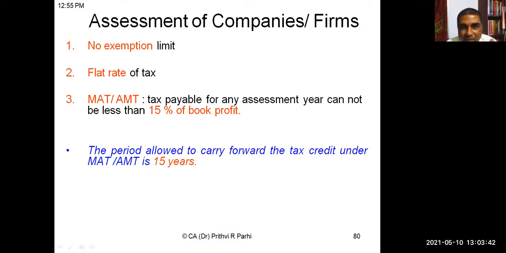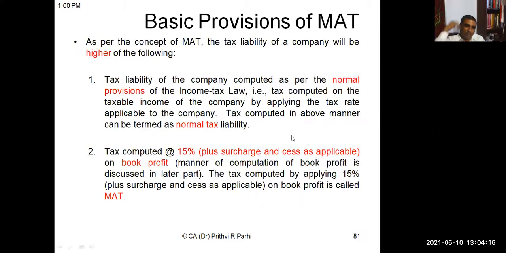But a company is also supposed to follow the MAT provisions. You know what is MAT? Minimum alternate tax. So a company is supposed to pay tax under MAT provisions if it gets attracted. What is MAT? That is the minimum alternate tax a company has to pay. How much? 15% of book profit. How is that to be calculated? Let me first explain what MAT is.